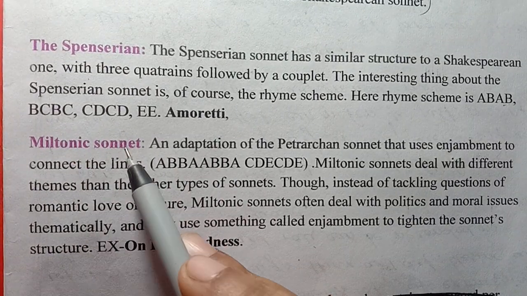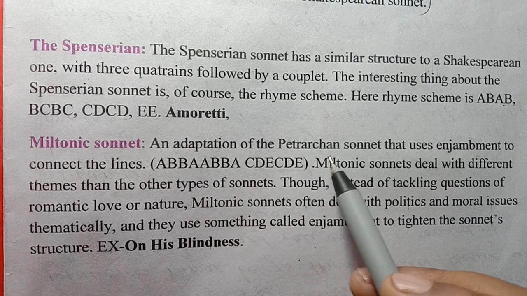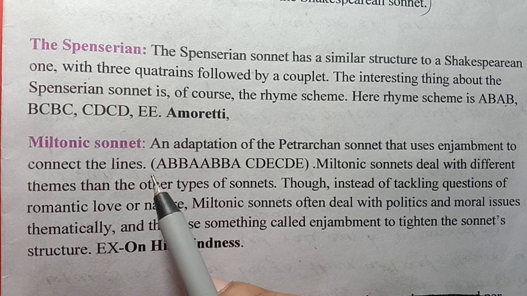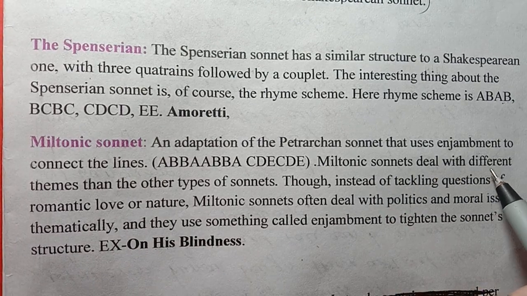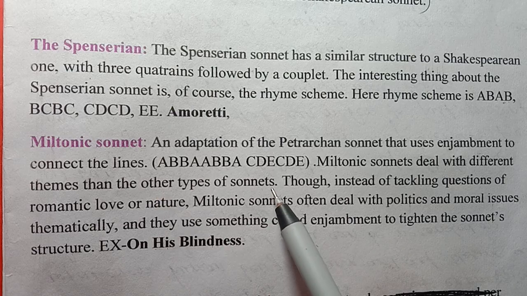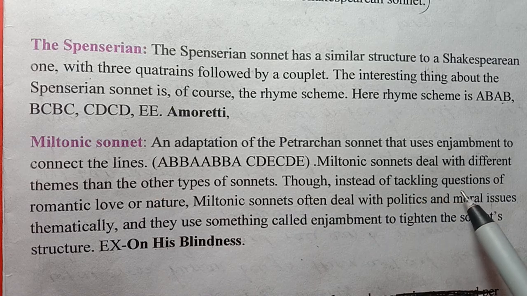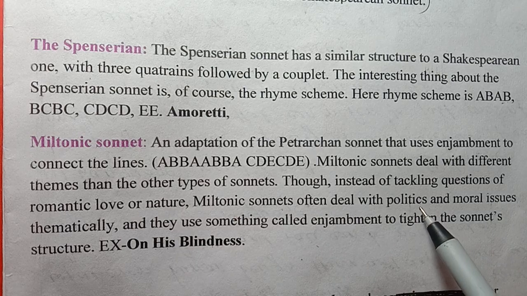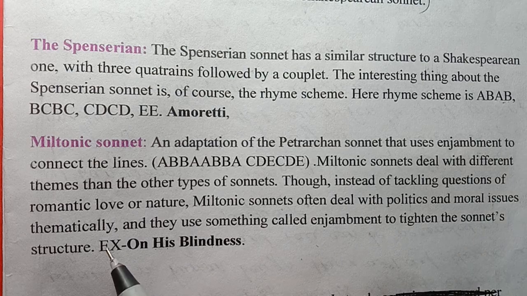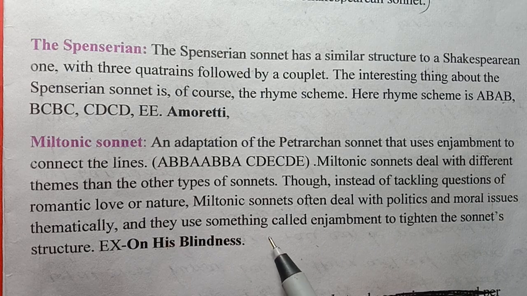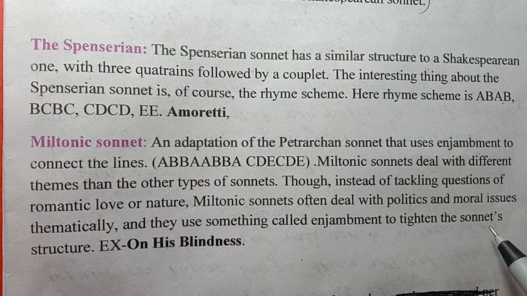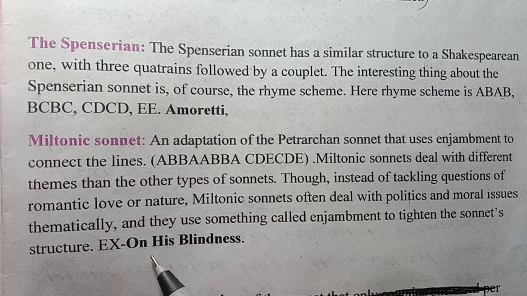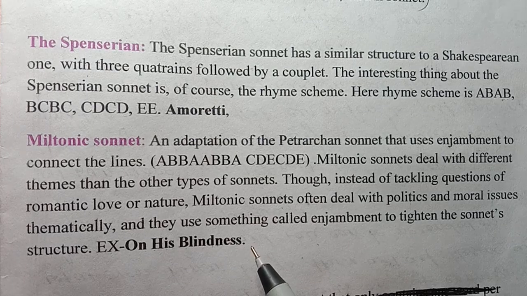After that comes the Miltonic sonnet, an adaptation of the Petrarchan sonnet that uses enjambment to connect the lines. Miltonic sonnets deal with different themes than the other types of sonnets. Instead of tackling questions of romantic love or nature, Miltonic sonnets often deal with politics and moral issues, and they use enjambment to tighten the sonnet structure. The best example of a Miltonic sonnet is On His Blindness.